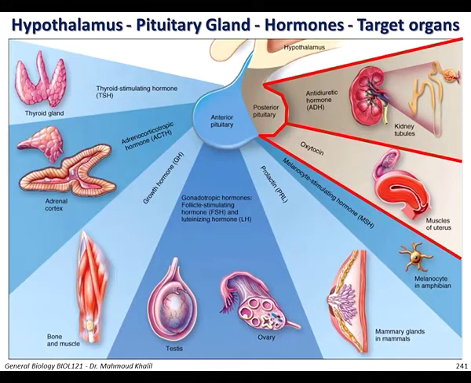So you can see now that the pituitary gland is secreting a lot of hormones, which control a lot of target organs throughout our body. So that's why the pituitary gland is called the master gland in our body.